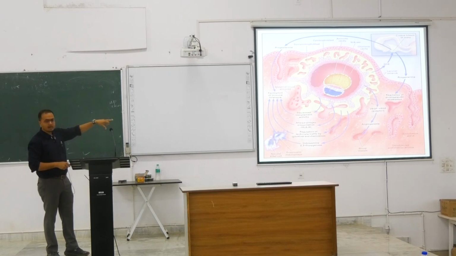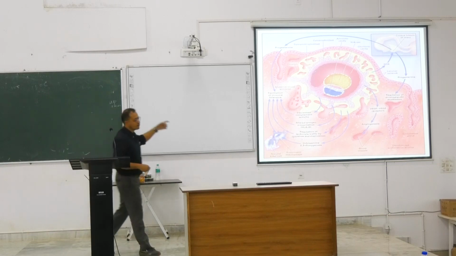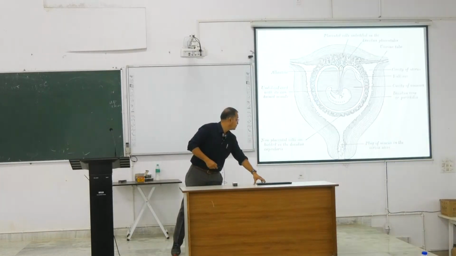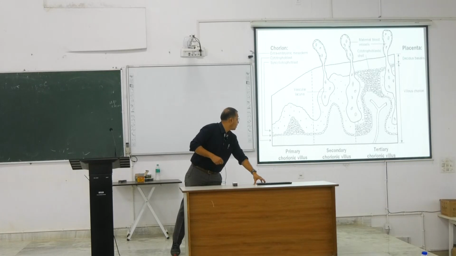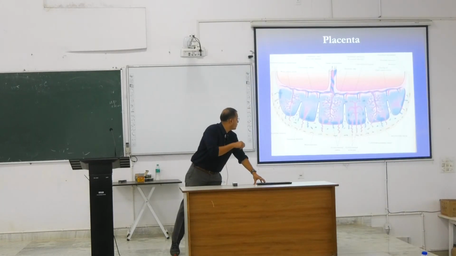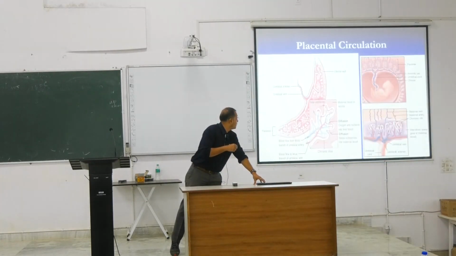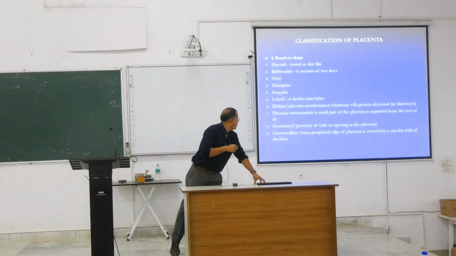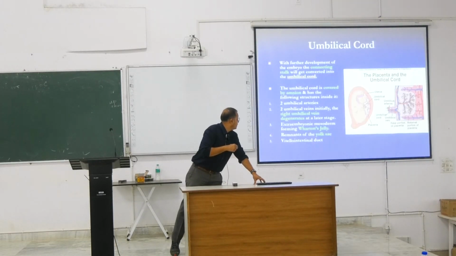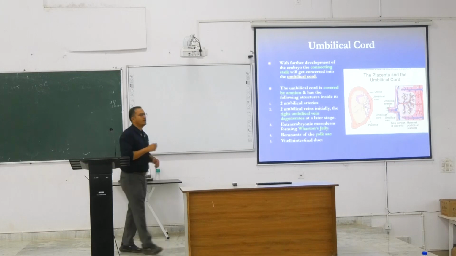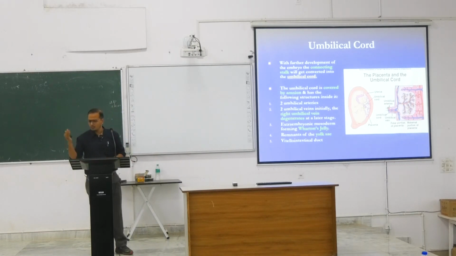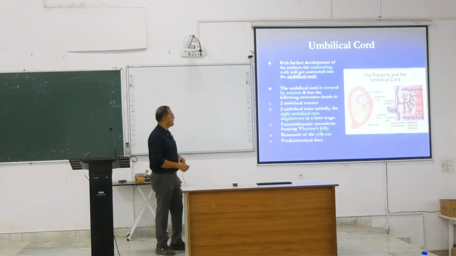This connecting stalk is going to transform and form the future cord-like structure which is anchoring to the placenta, the umbilical cord. So this umbilical cord is derived from that element we call the connecting stalk. This is a good MCQ. We see that many times coming in the examination.